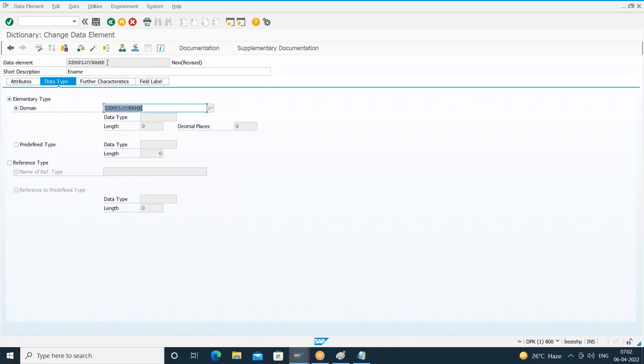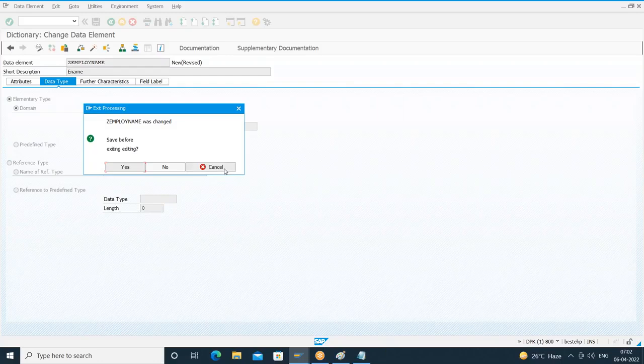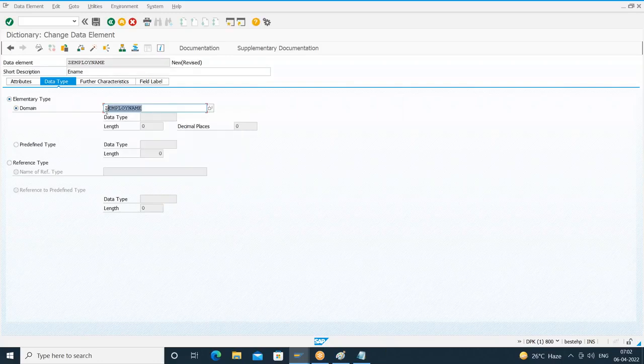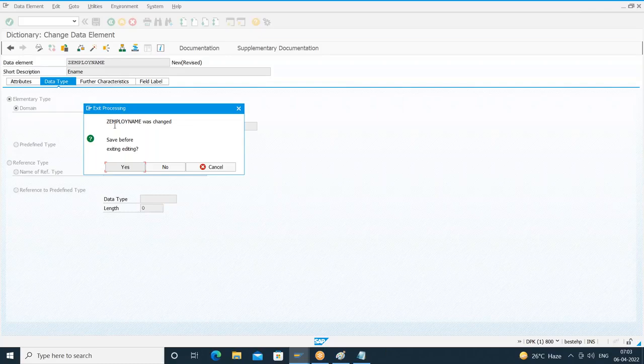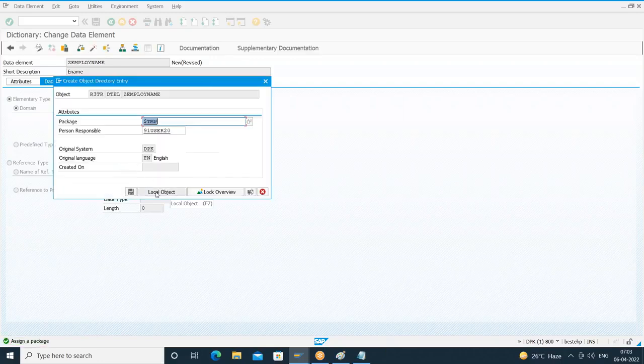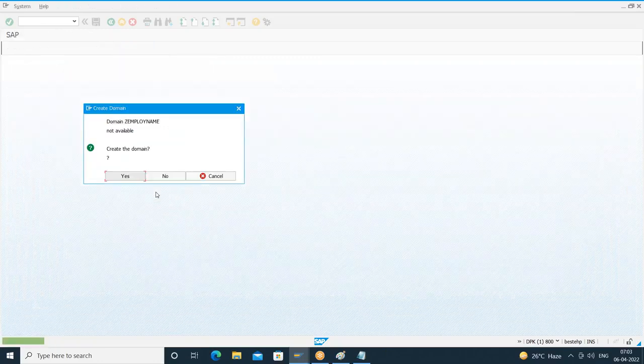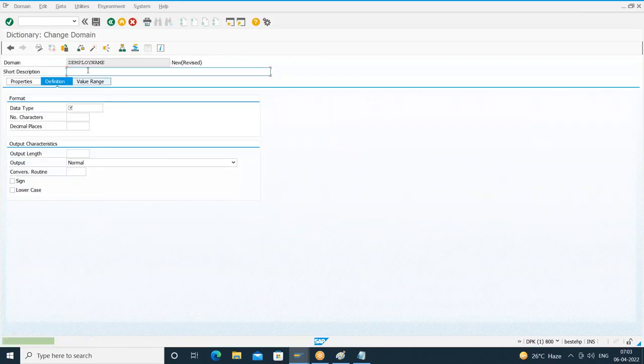We are not yet done with creating the data element. What is the status here? New. So first I'll create the domain, I'll activate the domain, then I'll come back and activate the data element, and before that I'll give the label also. So I'll double click on the domain. The table is changed. You want to save it? Yes. Let us save this data element in local object. Create the domain? Yes. Provide some description as it is a mandatory field.